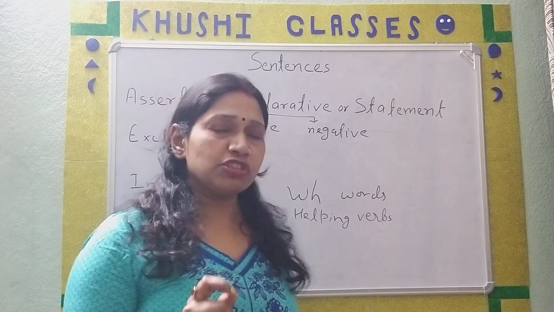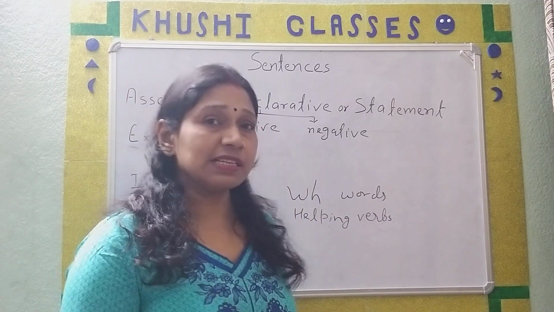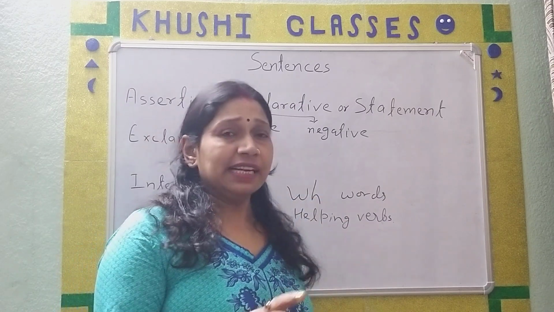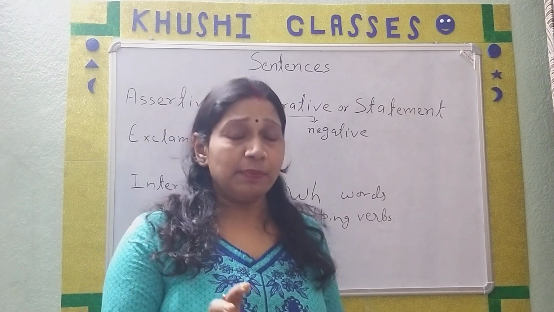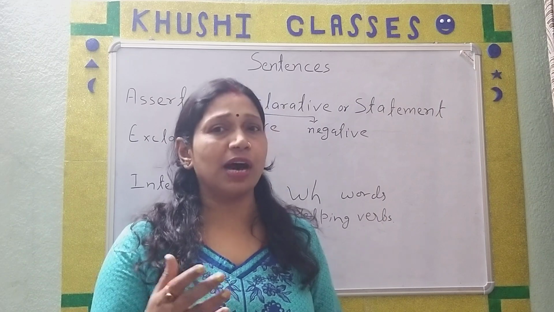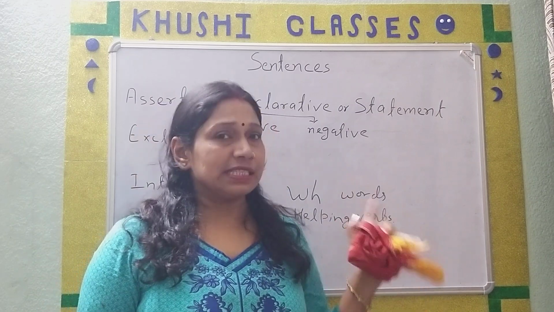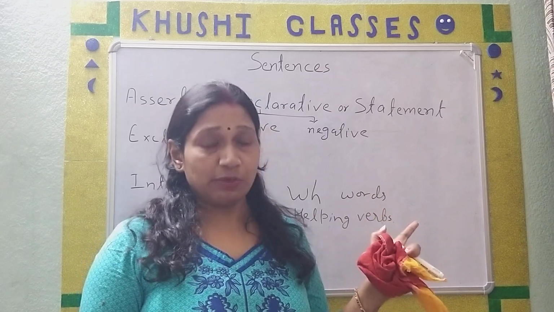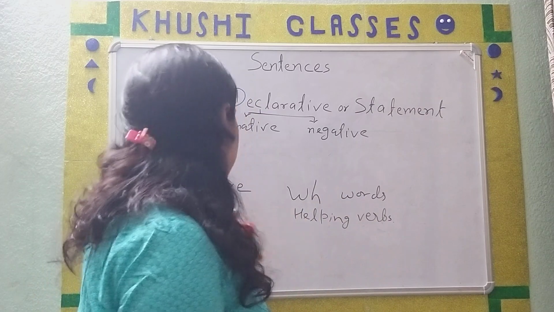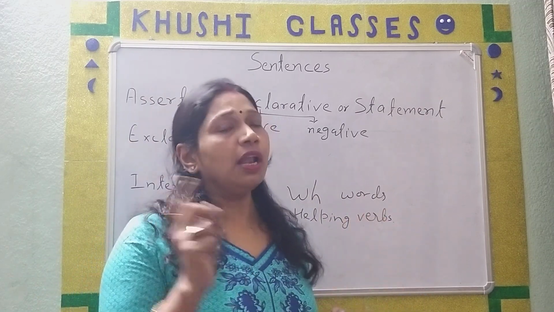So all the question words, WH words, interrogative sentences may start from WH words or from a helping verb, the helping verbs which are used in sentences. Sometimes we use that helping verb for asking a question. So interrogative sentences are of two types, either from WH or a helping verb.